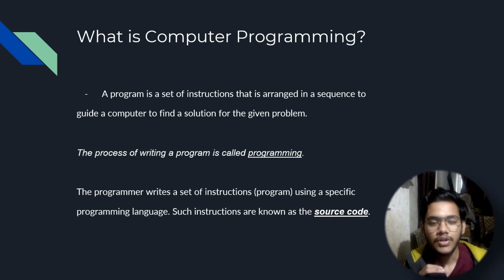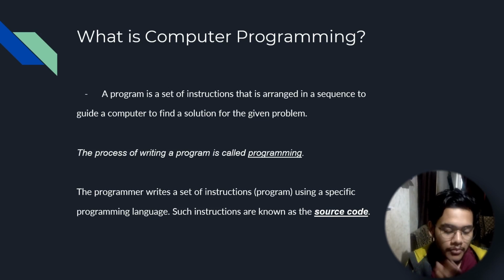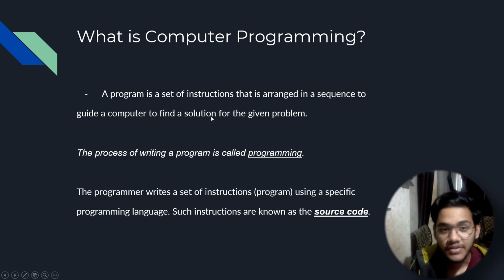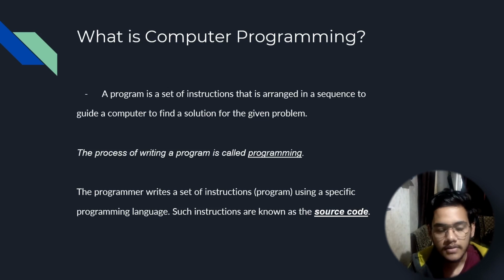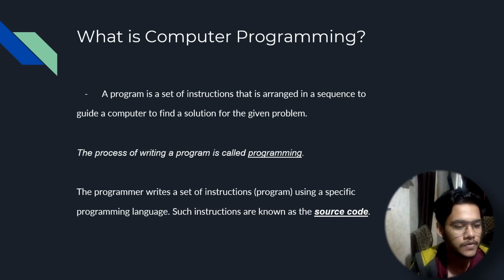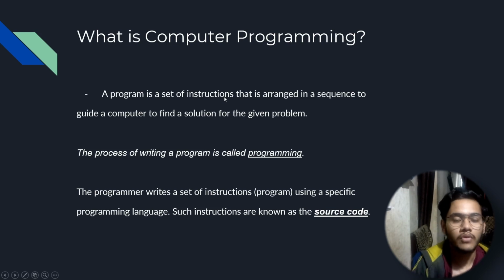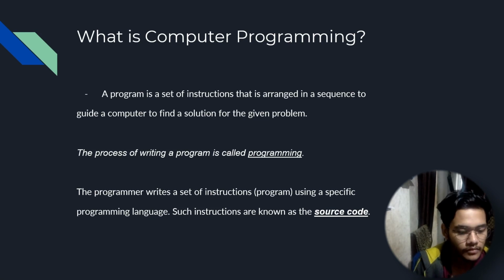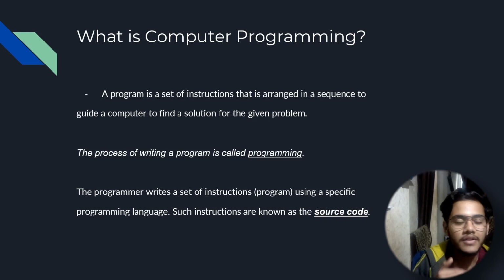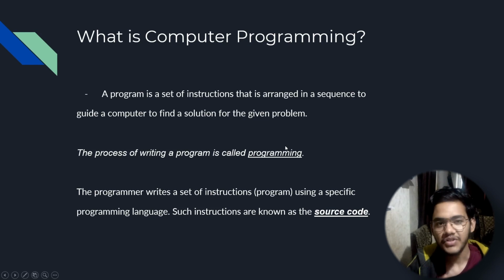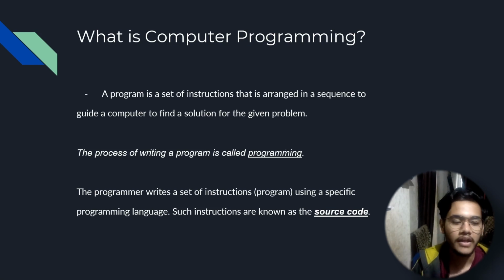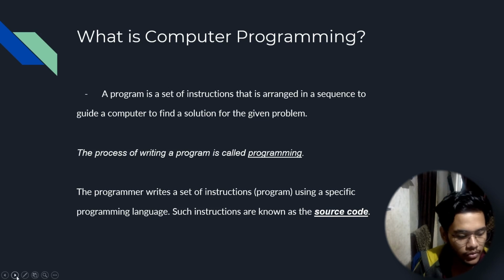So we'll construct a program, we'll write a program, we'll instruct that we need to add these two numbers, and then we'll use the hardware to perform that task. So that is what programming is used for, to give instructions to these hardwares to perform our operations, to perform our tasks, right? So the process of writing that program is called programming, right? And the instructions that are written, that is basically our source code. Okay, so you can just look, each of these slides has more information than what I'm telling in a proper structured manner, so you can just go through them one by one, right?